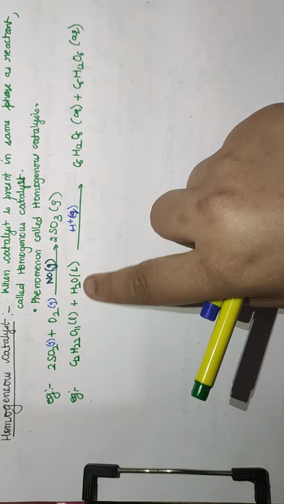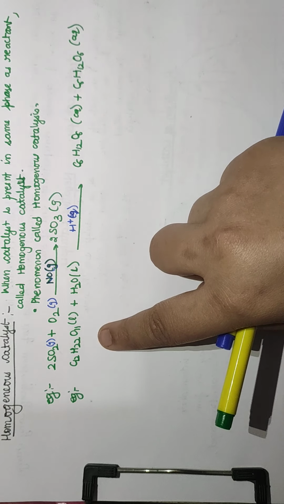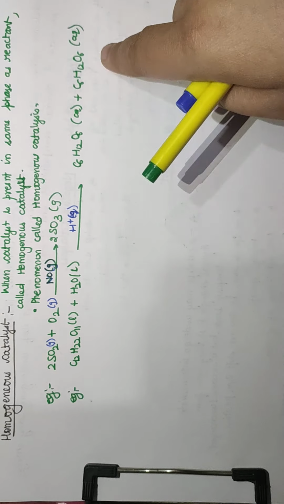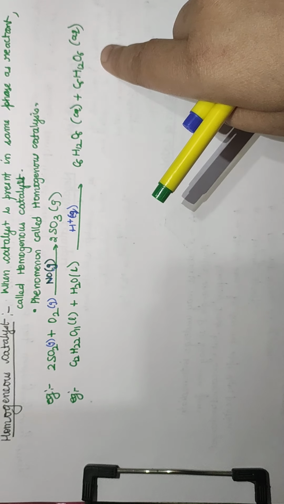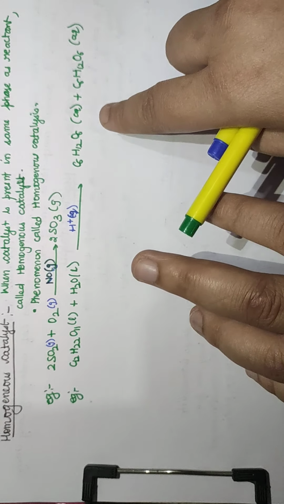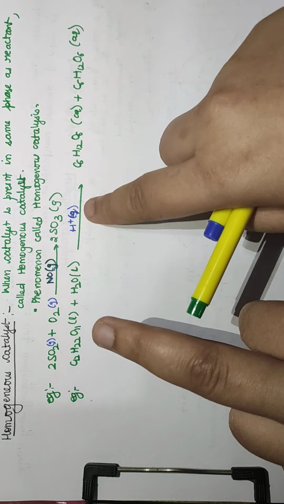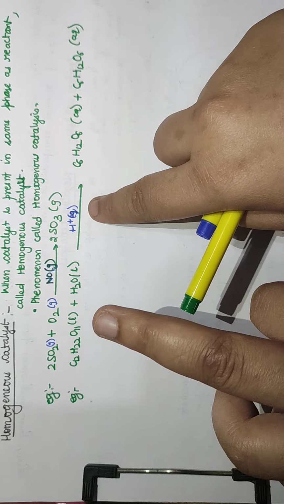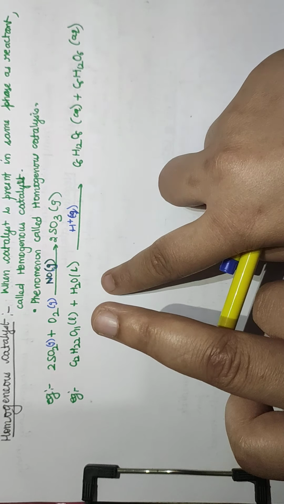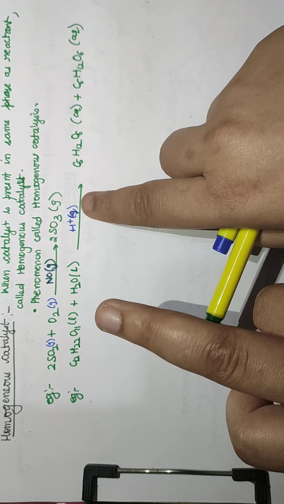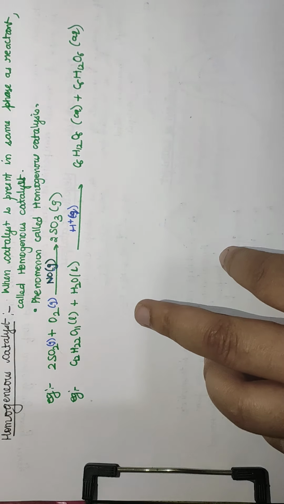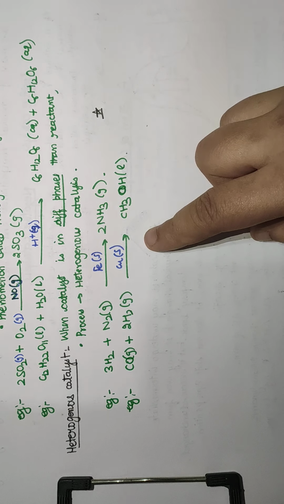If they are in the same phase, like in this case, sucrose hydrolysis, that is all liquid. It forms an aqueous solution of glucose and fructose. So both are again what? A liquid. So in this process we are using an aqueous acidic component, and this is called a homogeneous catalyst. When all the reactants, products and the catalyst are in the same phase, that is called homogeneous catalysis. The next one is heterogeneous catalyst.